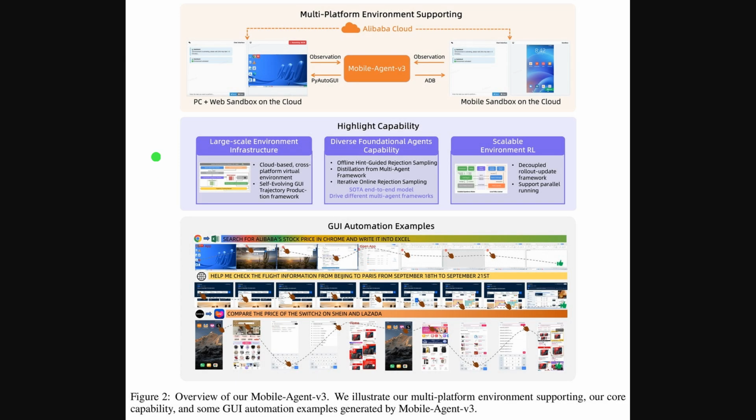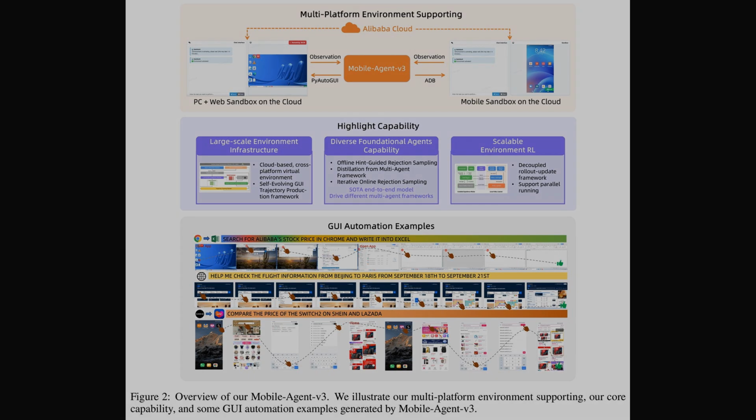Now, this figure lays out the whole system at a glance, from infrastructure to abilities to real executions. The top band shows the multi-platform setup that streams observations from cloud PCs and phones into Mobile-Agent-v3, so the agent can act across Windows, web, and Android. The middle band highlights 3 pillars: the large-scale environment infrastructure, the diverse foundational agents capability, and the scalable environment reinforcement learning. The bottom band then visualizes multi-step GUI automation examples that trace actions across long horizons.